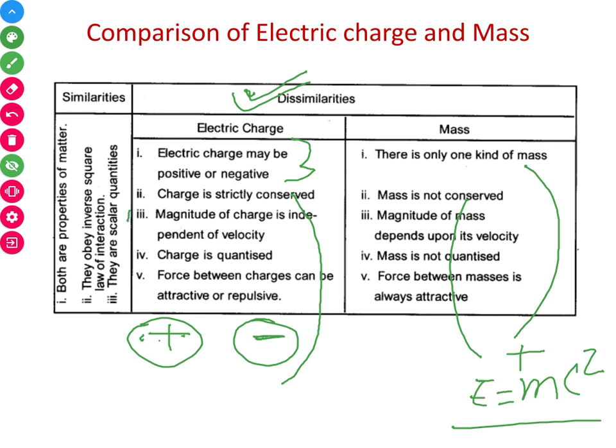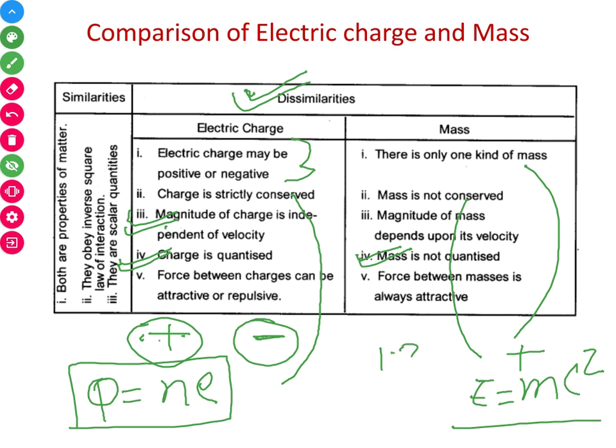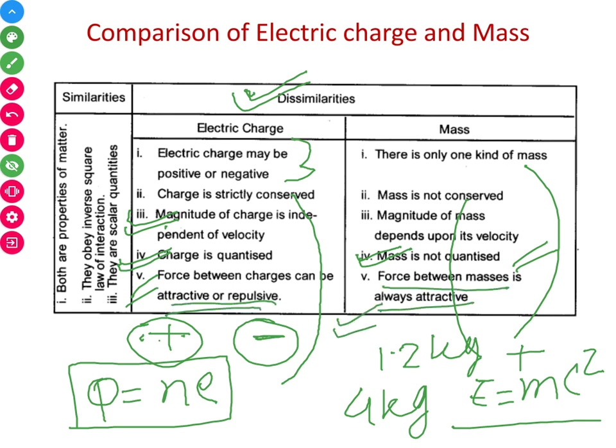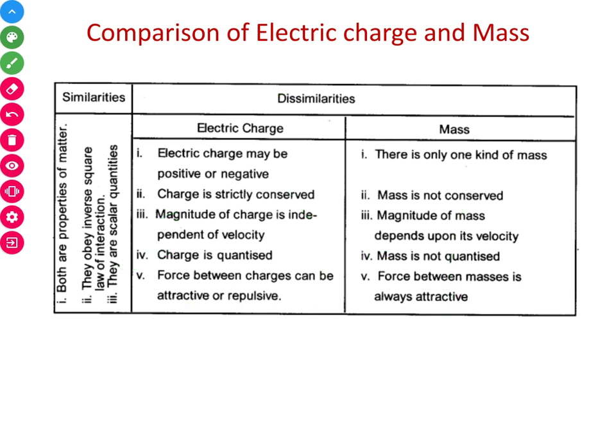Magnitude of charge is independent of the velocity, which we have already discussed in the last property. Charge is quantized but mass is not quantized. That means charge is an integral multiple of the electron charge, but mass can be 1.2 kg, 4 kg, or anything, so it is not quantized. And the last is that the force between charges can be attractive or repulsive, but the force between masses is always attractive. So this is the comparison of electric charge and mass.